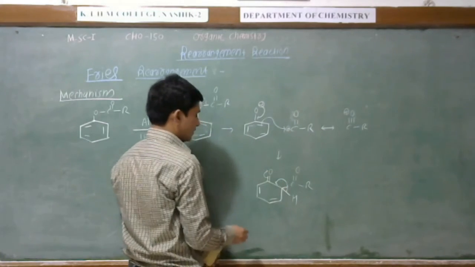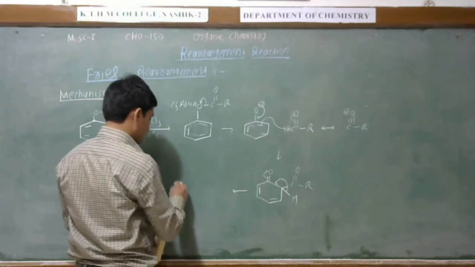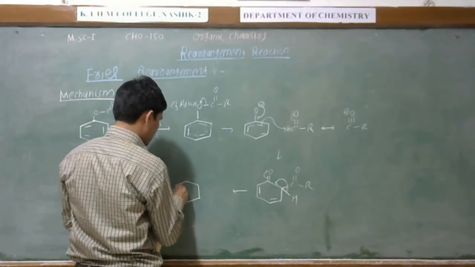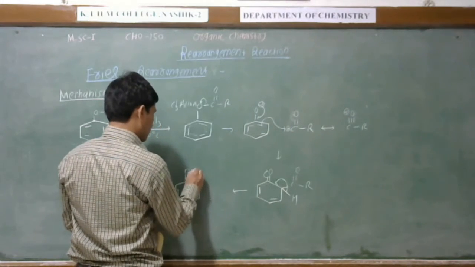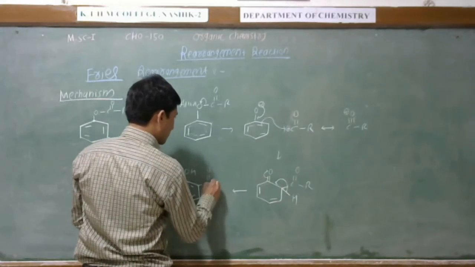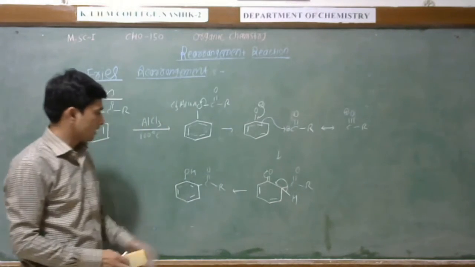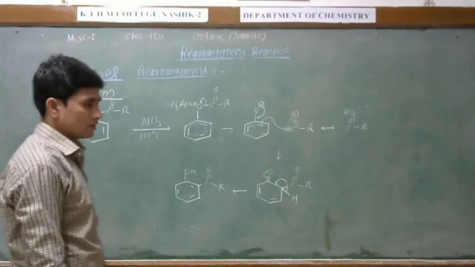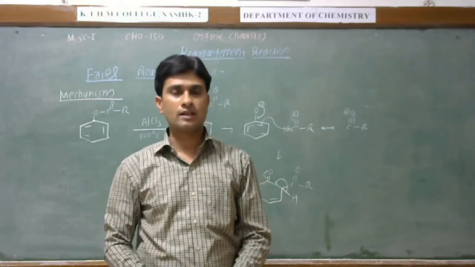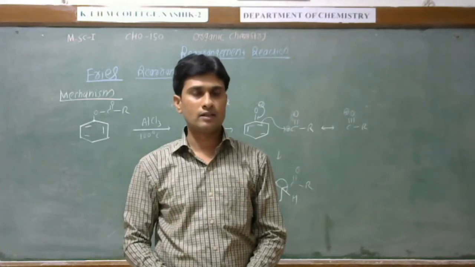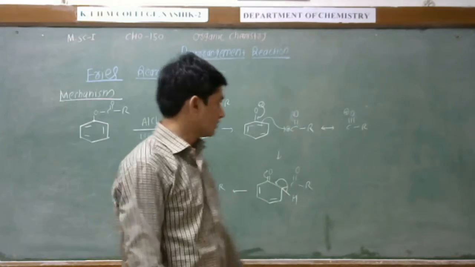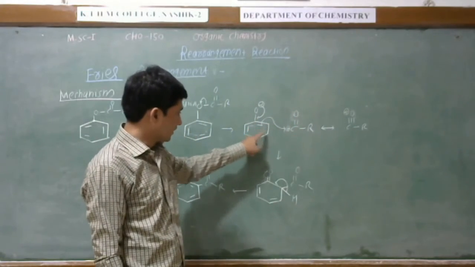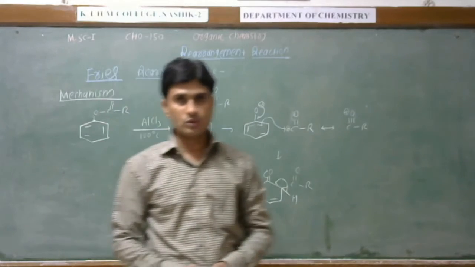And this bond will open, and there will be formation of hydroxyl at the ortho position. So this is the ortho-hydroxy ketone. When we heat this rearrangement at high temperature in presence of Lewis acid catalyst aluminum chloride, we get this. And see, the mechanism for the para is the same. Only this group will be attached to the para position.